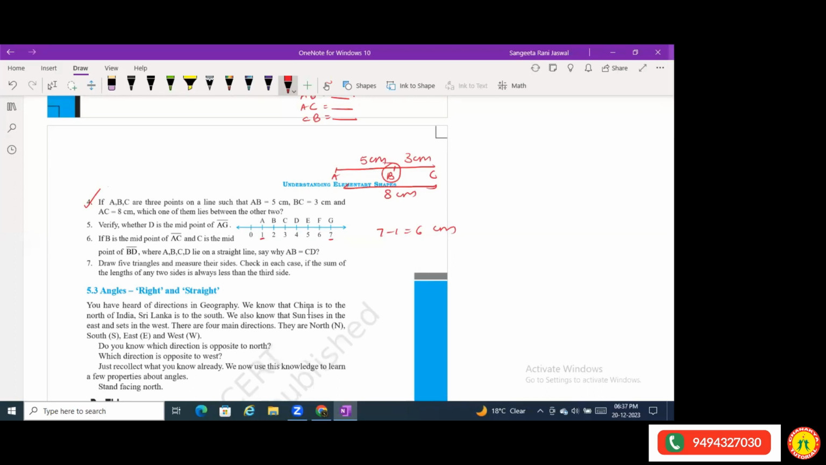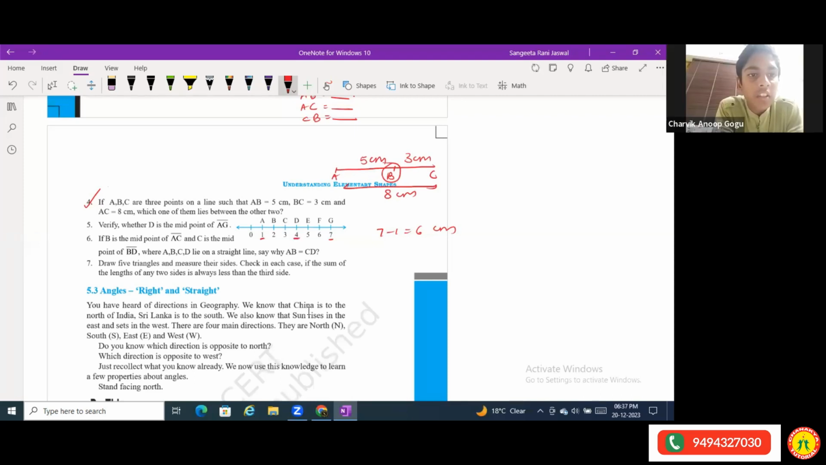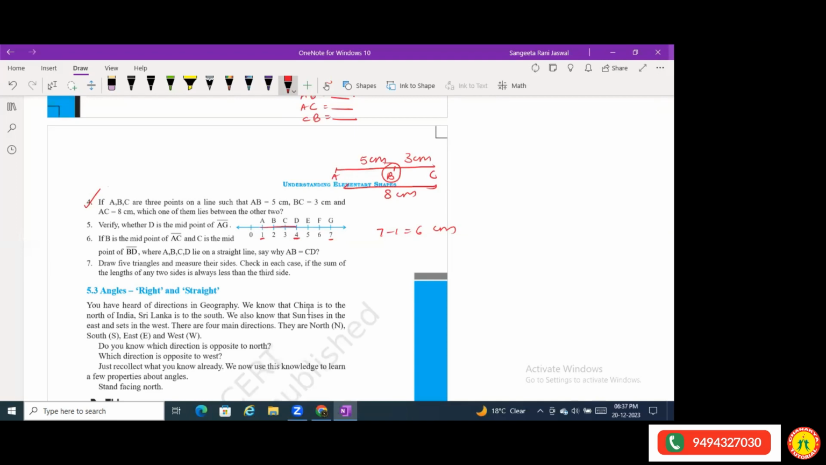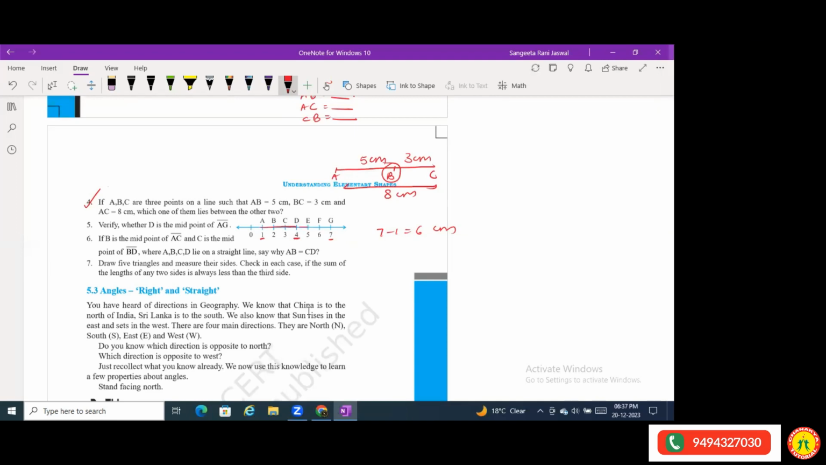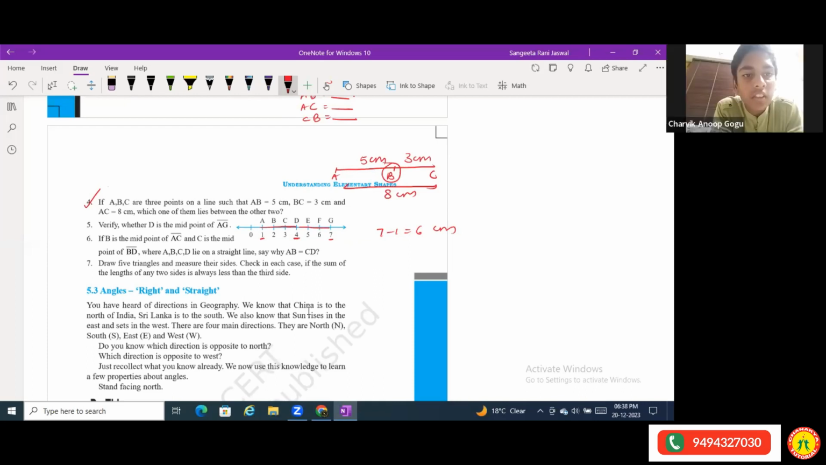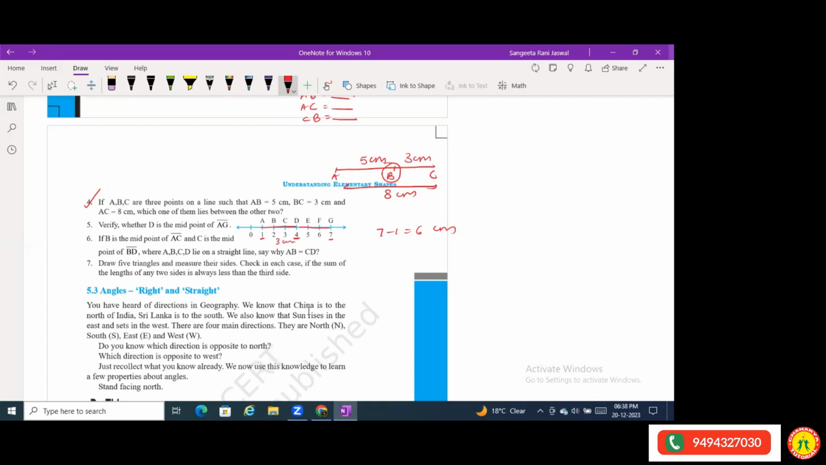Is D the midpoint? Yes, ma'am. See, it has 3 centimeters towards the left side like this: 1, 2, 3, that is A, B, and C, and on the other side E, F, G, it has again 3 centimeters. So 3 centimeters here and 3 centimeters here. So D is the midpoint.